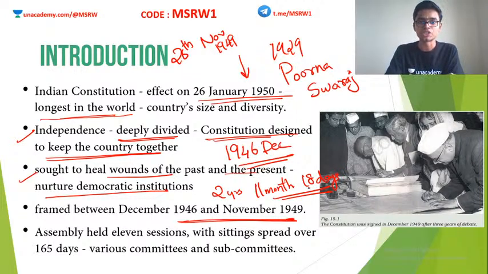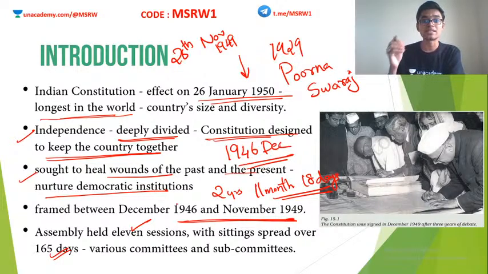Okay, the Indian Constitution was drafted in a very lengthy amount of time, that is, 2 years, 11 months, 18 days. And within this span of time, the assembly held 11 sessions and sat for 165 days. Although the entire time length is 2 years, 11 months, 18 days, the assembly sat for 165 days. So what were they doing on the other days? Were they sitting idle? No, right?